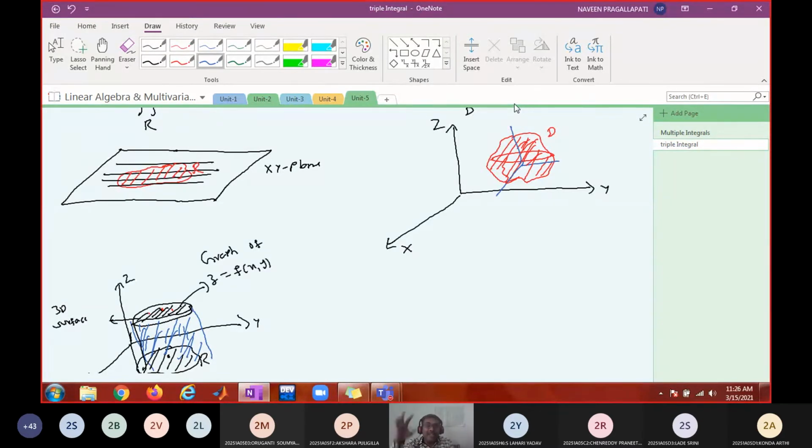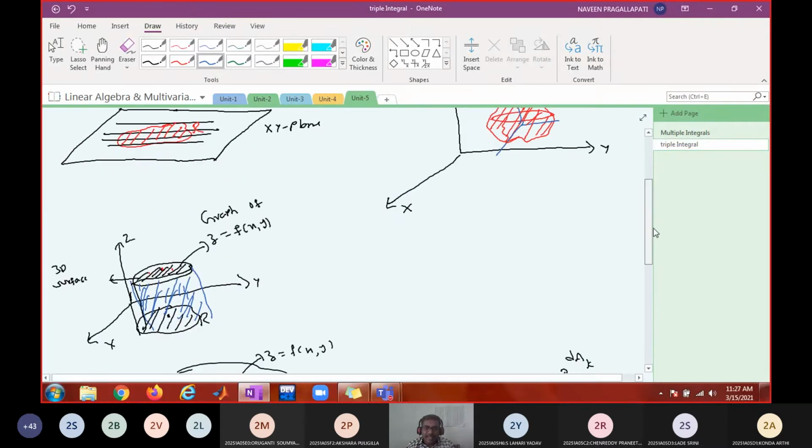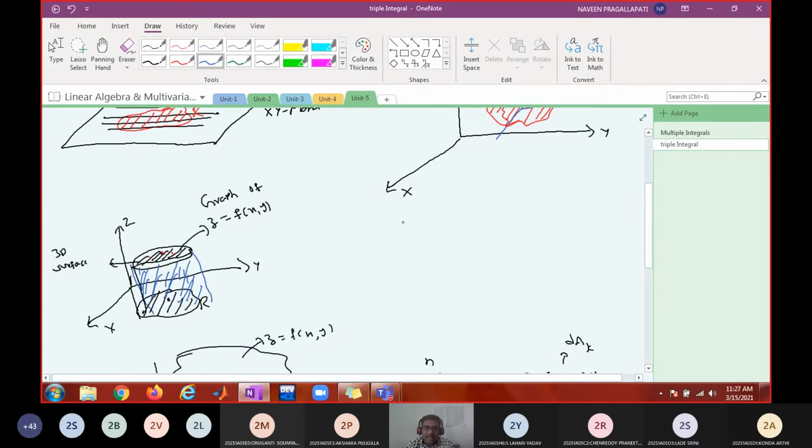As n tends to infinity, each cuboid is tending to a point. Then that will cover the entire thing. So how do you define this triple integral? Triple integral of f dV can be viewed as the limit as n tends to infinity of the summation k equals 1 to n of f of xk, yk, zk into delta Vk.